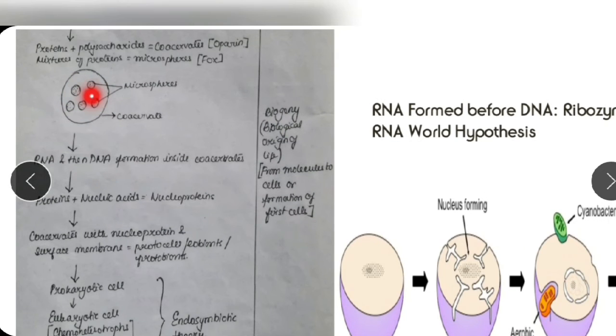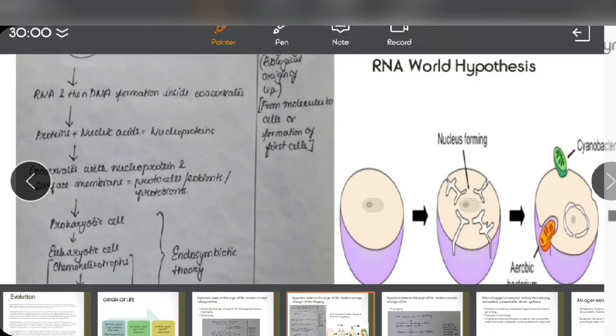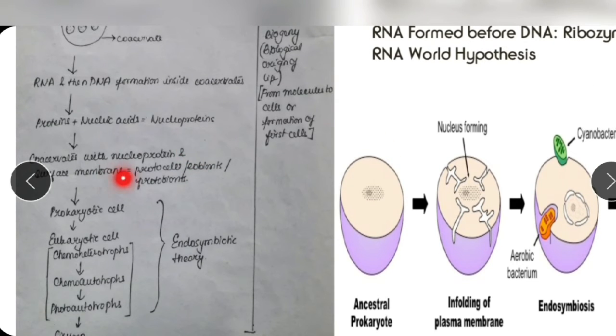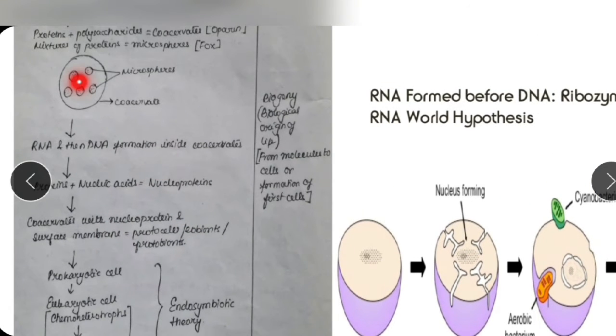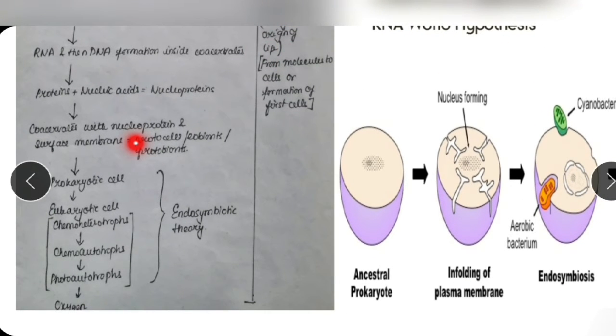So inside the coacervate we are seeing the microspheres are there. Inside the microspheres, the proteins may have reacted with each other. Either the proteins have polymerized with each other to form further complex structures, or they may have reacted with each other and have formed the RNA. From RNA we got DNA, but now we are seeing there is a surface membrane also around these nucleoproteins that is formed inside the microspheres.